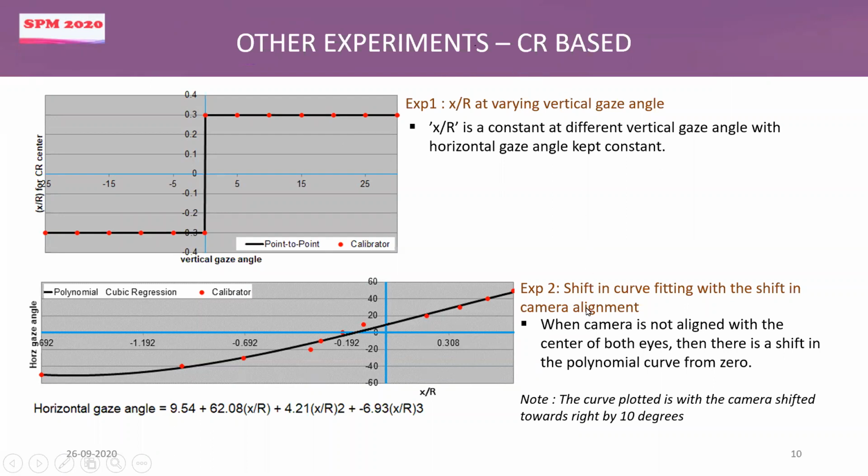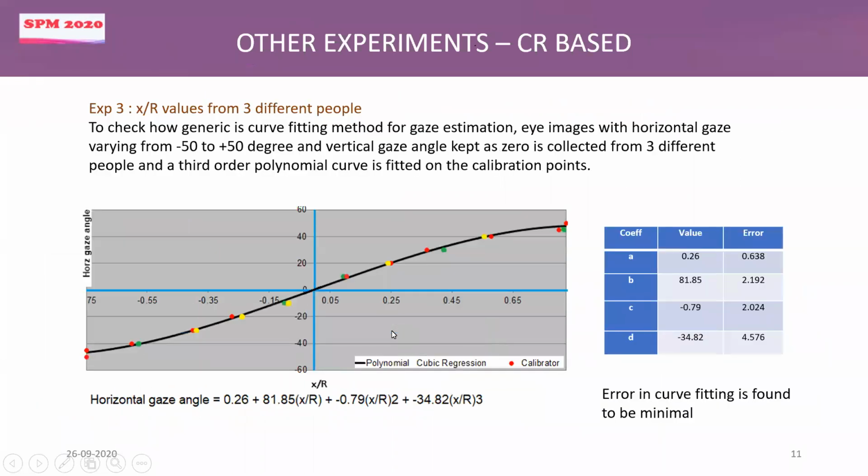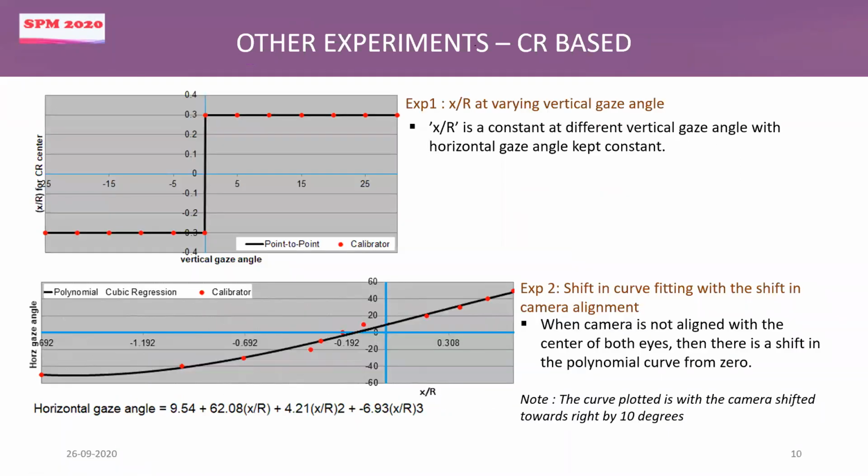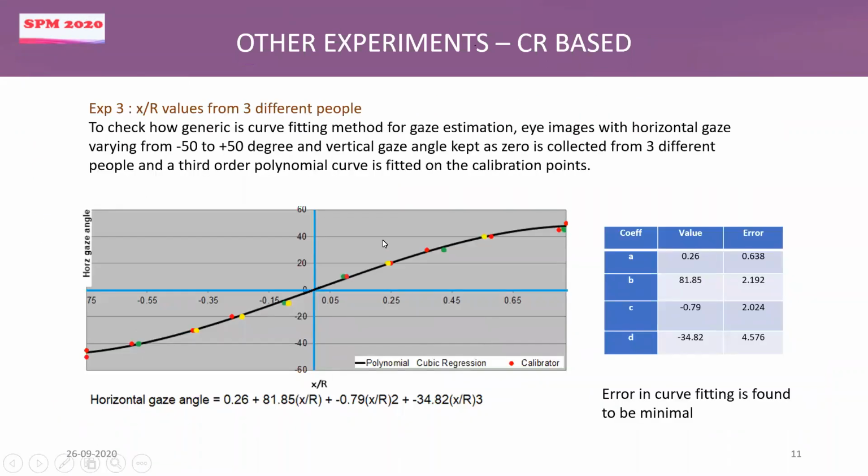And the other experiment is, instead of keeping the camera in the same line of eye and the center of the pattern, we shifted the camera a little towards right, and then we found that the polynomial equation is, instead of passing through the center 0, 0, it's also shifting towards right. So these are just two experiments we have done, and then we wanted to see how generic is this curve fitting method. So if I generate a polynomial from one person, will the same polynomial work for a different person?